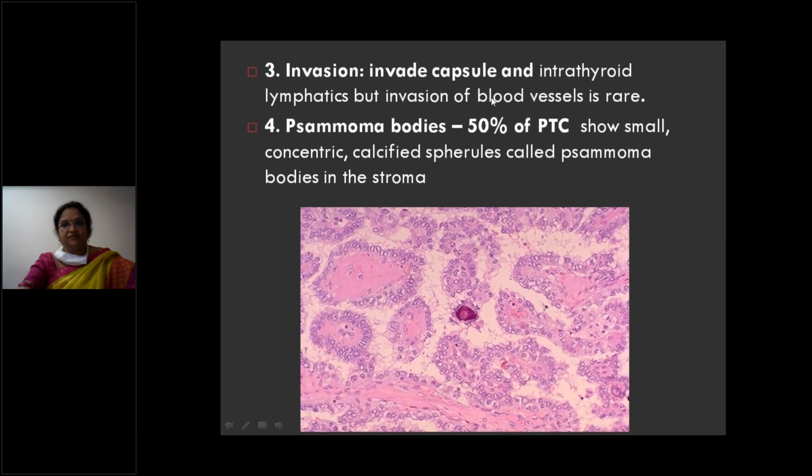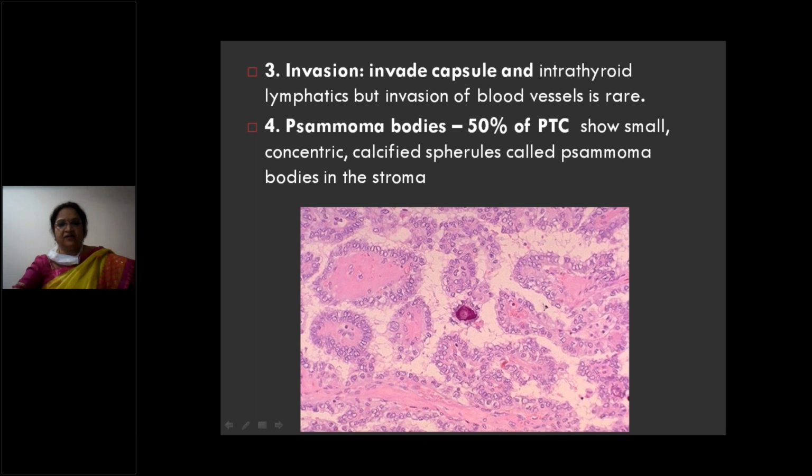Papillary carcinoma invades the capsule and intrathyroidal lymphatics, but never the blood vessels. Mostly it is addicted to lymph nodal spread. Lymph nodal spread is most common, most commonly to cervical lymph nodes. It invades the capsule and lymphatics, but very, very rarely the blood vessels. Hematogenous spread is rare. Usually you do not see blood vessel invasion, almost never in a papillary carcinoma.